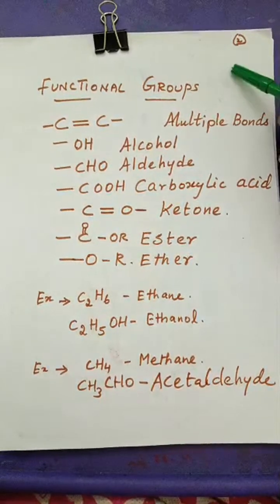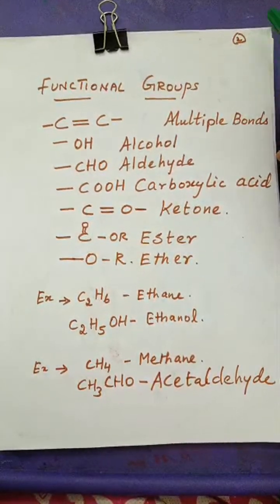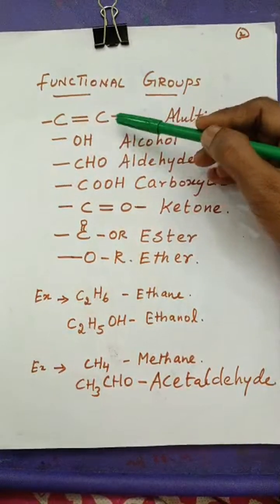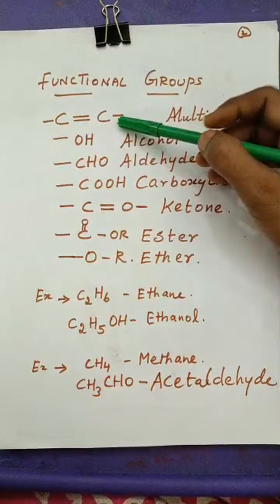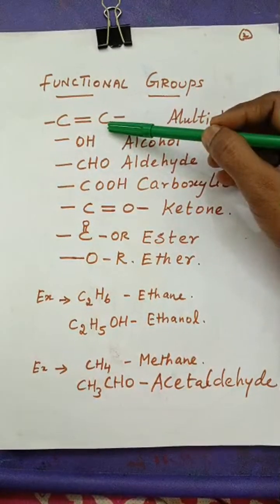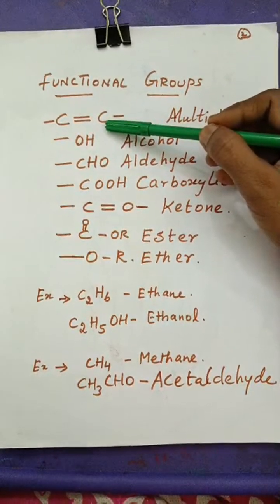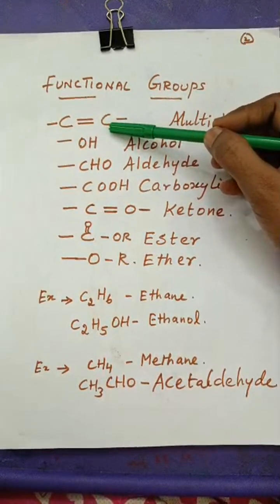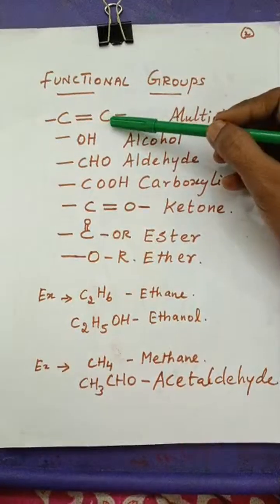So the organic compounds are nothing but the carbon compounds. The main atom will be the carbon. Along with that, the carbon-carbon bonds will be there, catenation will be there. And this catenation is the unique property of the carbon compounds, that they can bond with any substances.